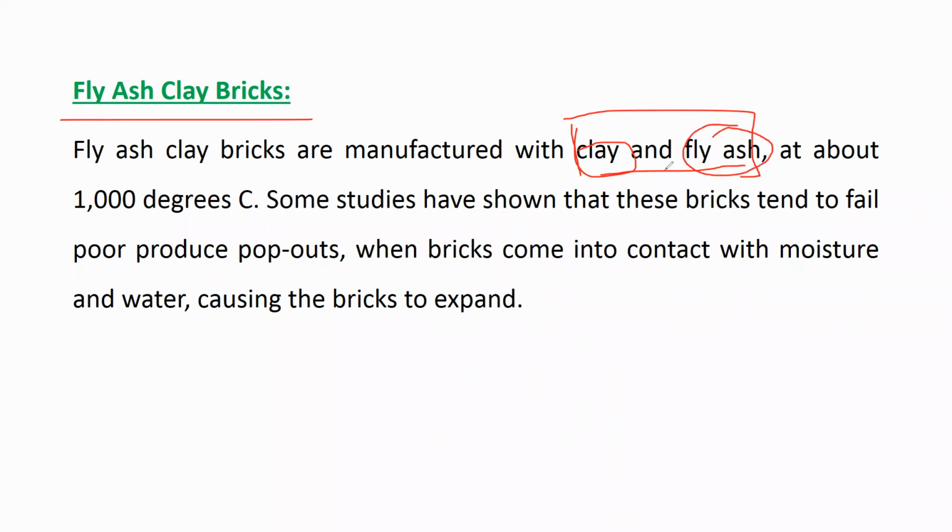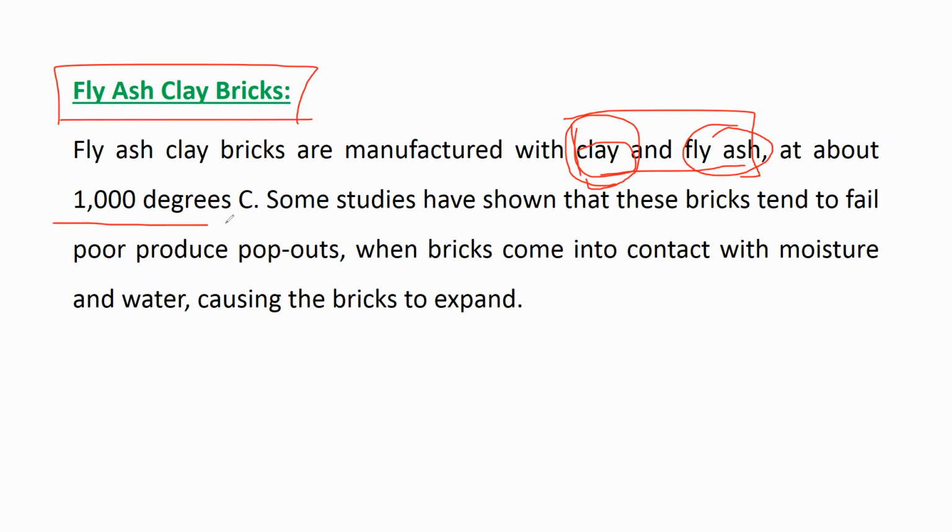In the days we have been discussing burnt clay bricks, only clay was used and burnt to form the brick. Now in fly ash clay brick, we are using fly ash plus clay. Along with the clay we are adding fly ash, and that type of brick is called fly ash clay brick.